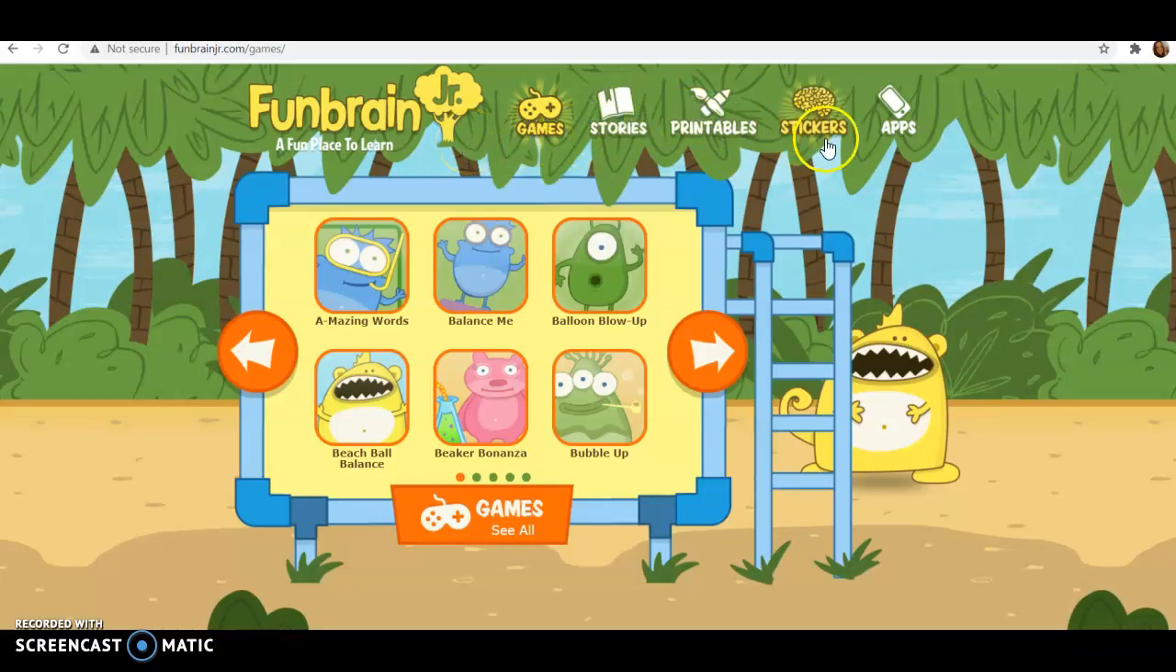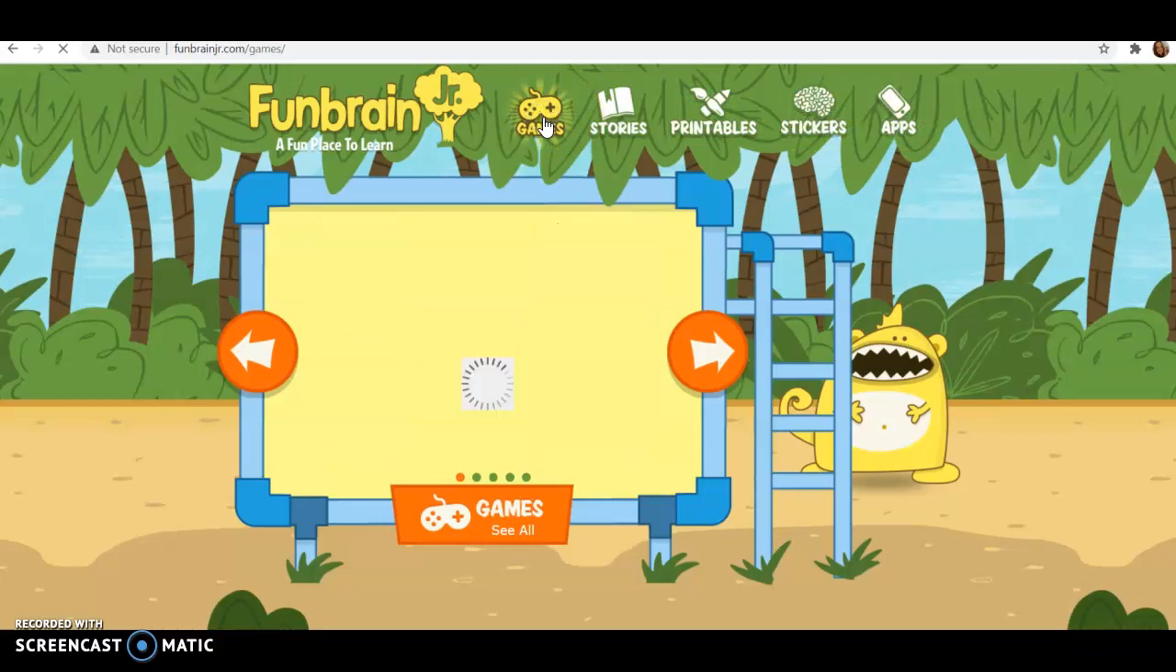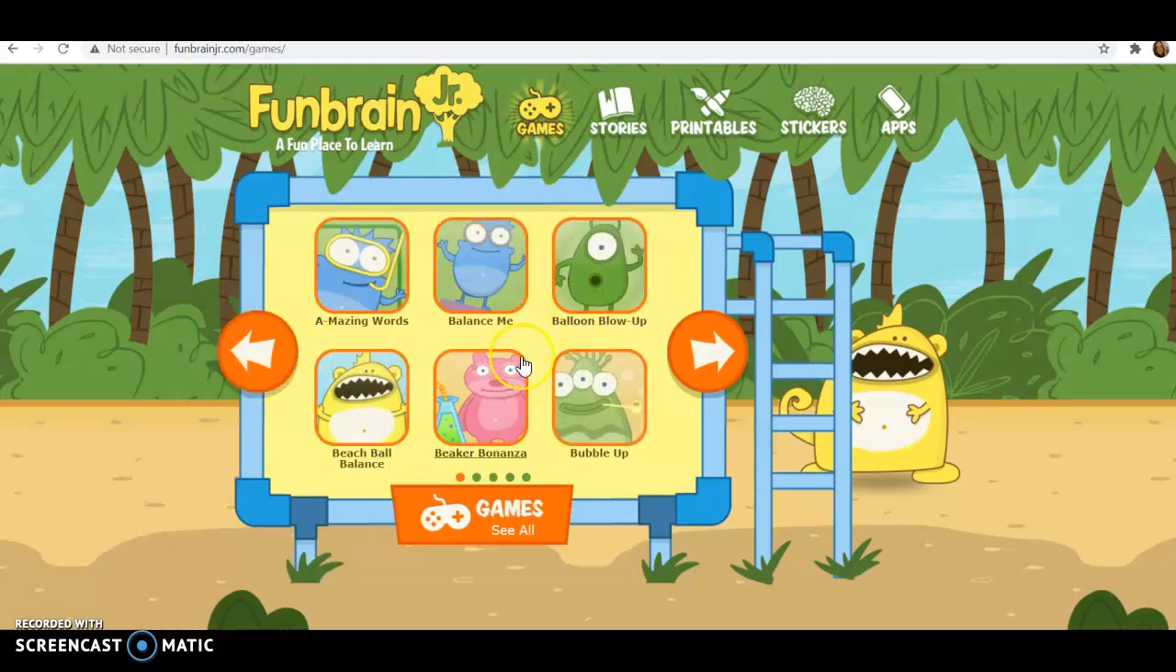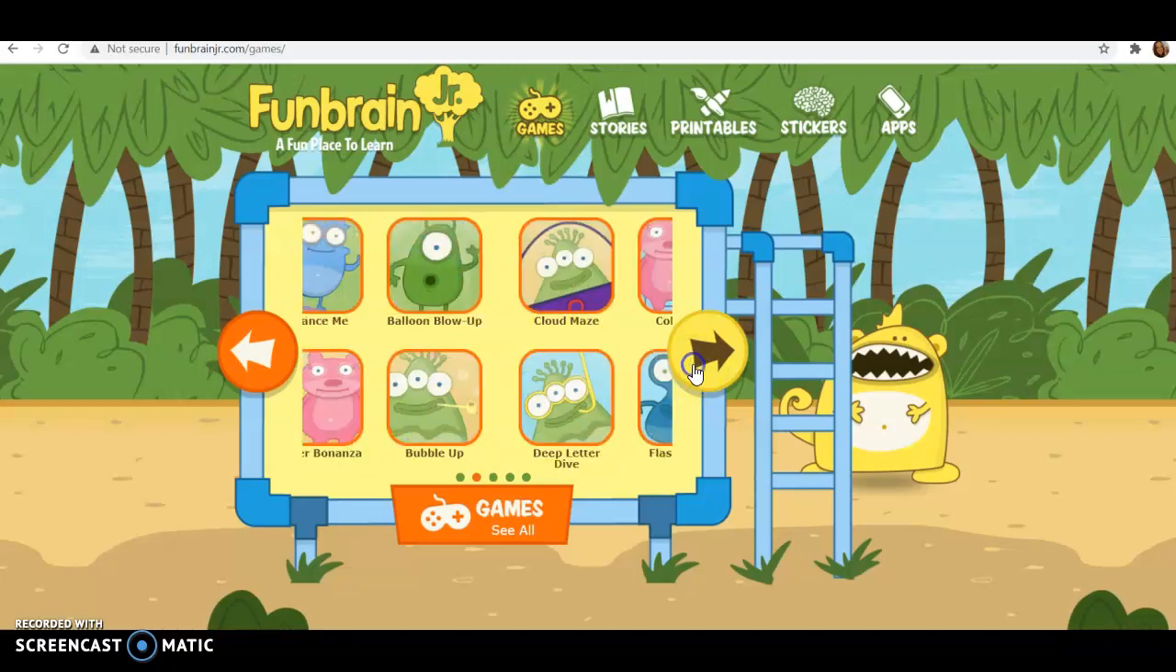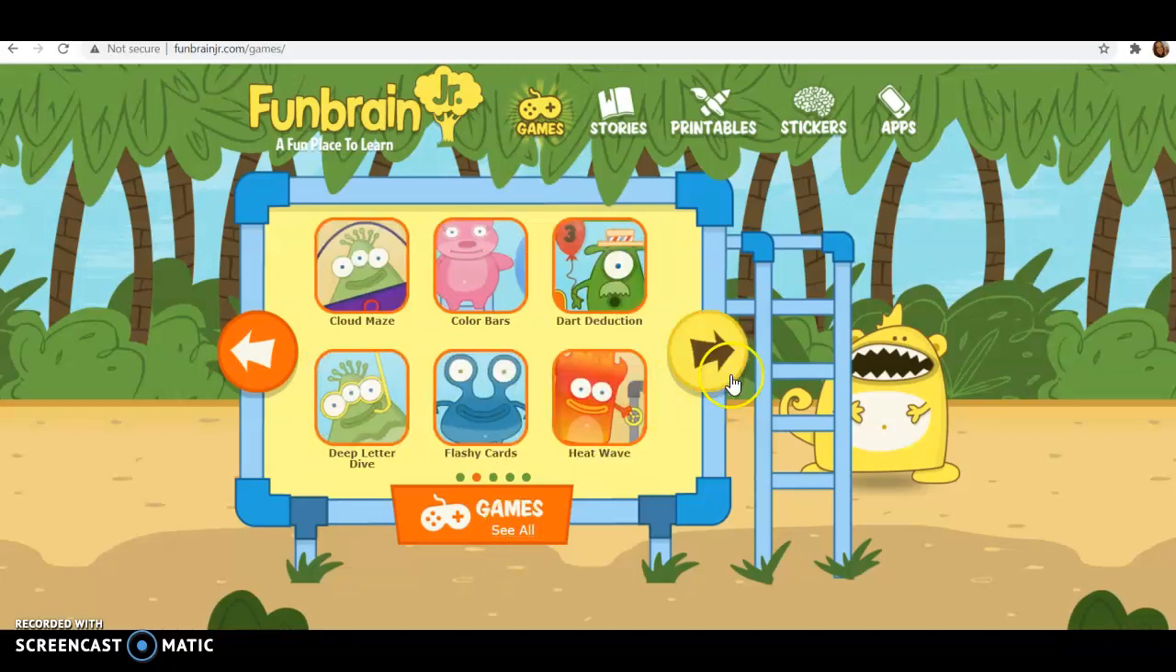Up here at the top, there's lots of different tabs. There's games, stories, printables, stickers, and apps. So we'll start with games. When you click on it, it brings up a number of games. There's 6 on each page, and then you can kind of go through. You can either click through them or you can click see all.